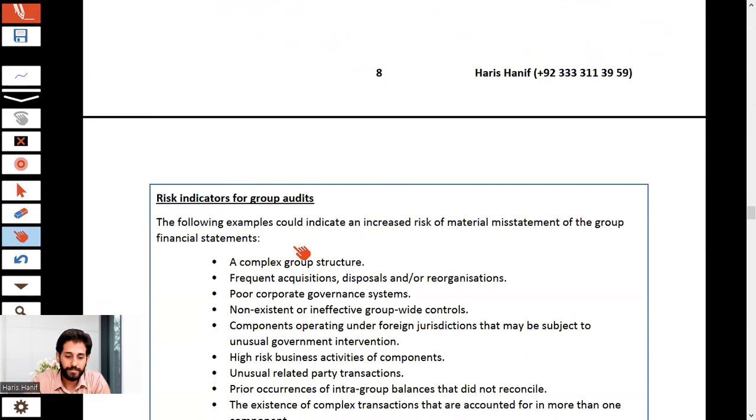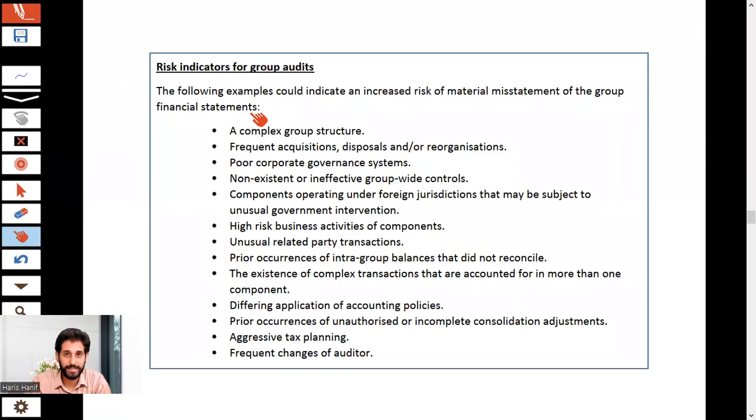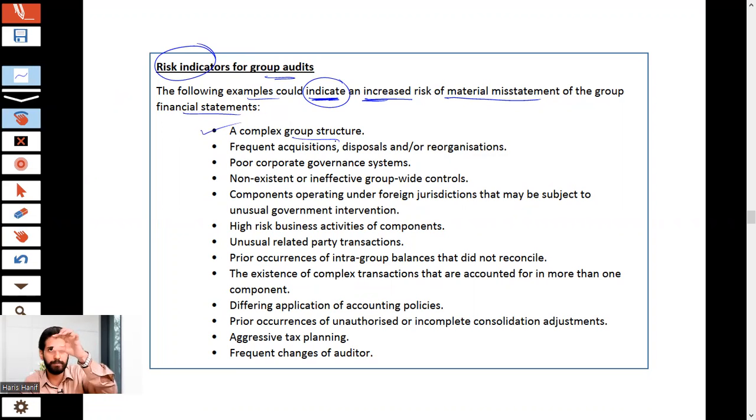Now let's move on. Risk indicators for group audit. The following examples could indicate, just an indication, that there is a risk of material misstatement to the group financial statements. Complex group structure, like parent acquired subsidiary, subsidiary acquired another subsidiary, and then another subsidiary acquired. Now there is a direct interest in a subsidiary and indirect interest in other subsidiaries. The structure would become complex, and there is an inherent risk that the group FS may be over or understated.